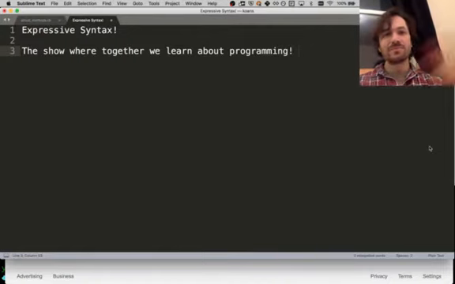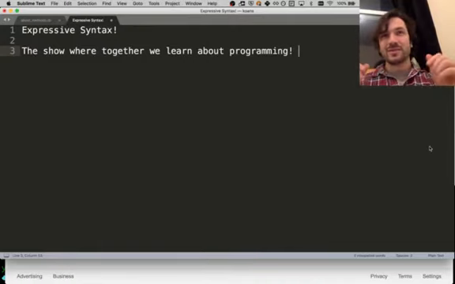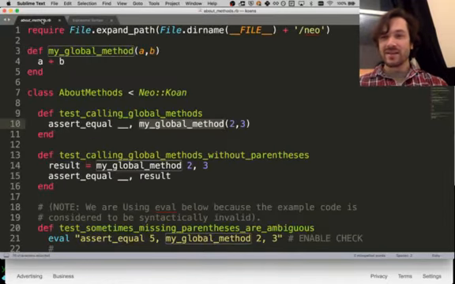Ruby is one of my favorite programming languages, and koans are a good way to learn or practice a language. They're a bunch of puzzles in test form, with little blanks left. To do koans, you read the test, fill in the blank, and make it pass. Today, we're going to be working on the about methods, so we're going to be learning about methods.